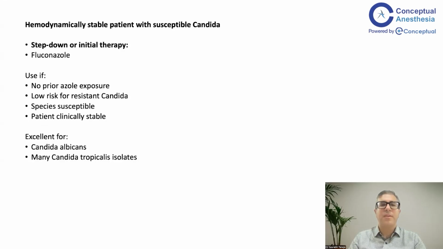Then we think about patients who are hemodynamically stable. They do not have any exposure to azoles. They are at low risk of resistant Candida, and the species isolated is susceptible. The patient is generally clinically stable. So mostly Candida albicans, which is growing lesser and lesser, while non-albicans Candida are growing more and more nowadays. But if you have Candida albicans usually, and many Candida tropicalis patients, they are suitable for fluconazole therapy as an initial therapy or as step-down therapy from echinocandins.